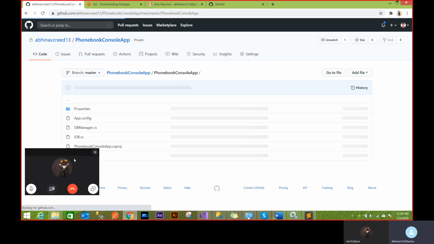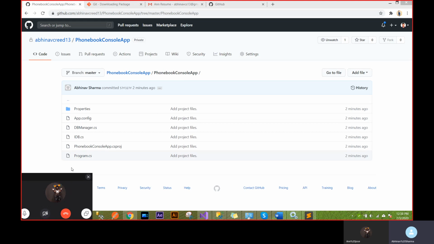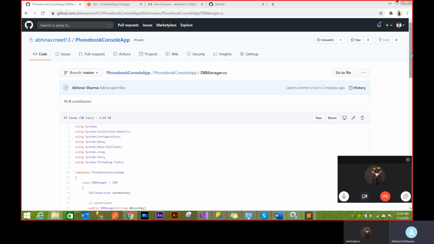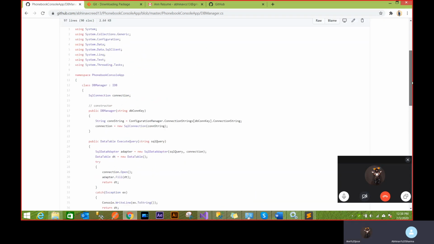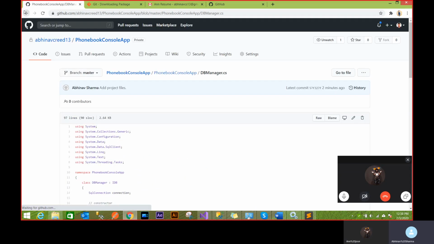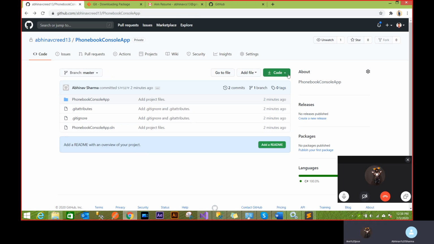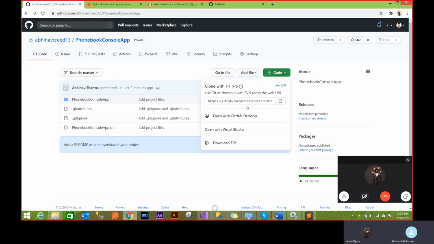So you see phone book console app, my DB manager, IDBs, program. I can click and view these files. This is the class I was talking about, the one we were writing right now. Everything is published online. The power of this is that now you can share this code via this URL. If I share this URL, you'll get this code.